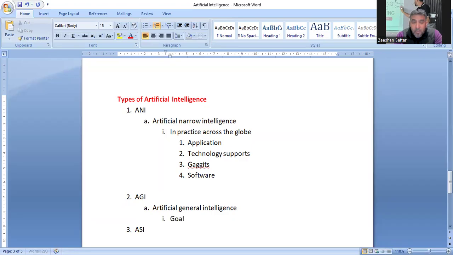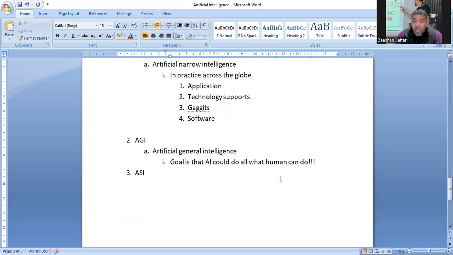The goal is that AI would do all what a human can do. But yet it is not practically possible. And yet it has not been proved practically possible. Rather, अच्छा word ये होगा. But the whole world is just running behind it. They're trying to work on it. So it is the artificial general intelligence.